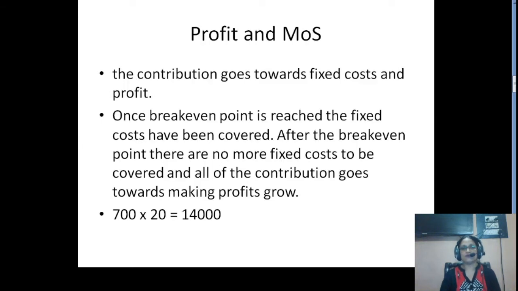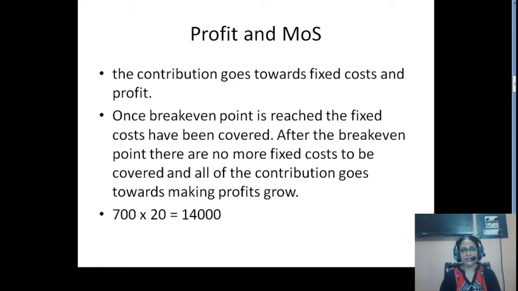Now we have to find out the relationship between profit and margin of safety. Once we have attained the break-even, all the fixed costs are now recovered. Generally, the contribution goes towards which two components? The fixed cost and profit. Once the break-even point is reached, the fixed costs are recovered, so after the break-even point there are no more fixed costs to be recovered. So all of the contribution will go towards profits, and that is how profit grows.